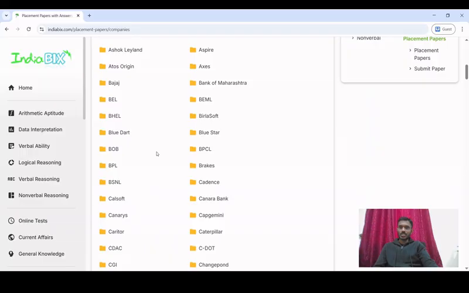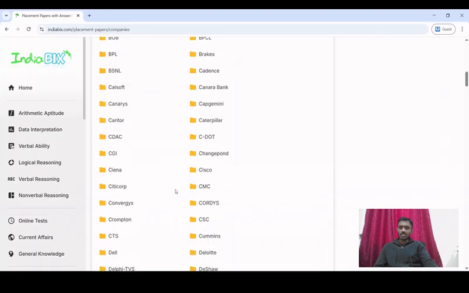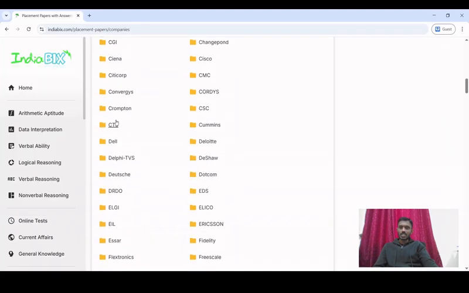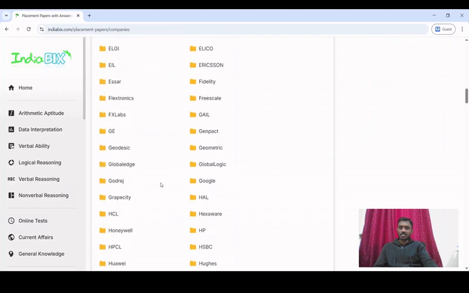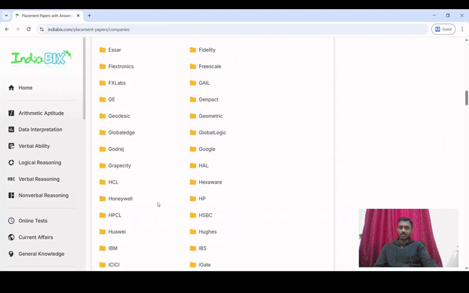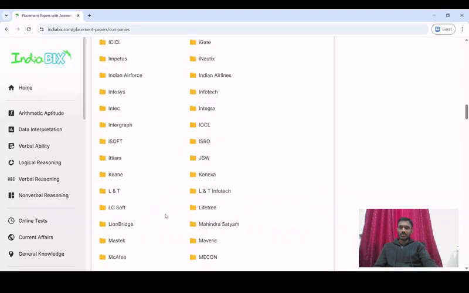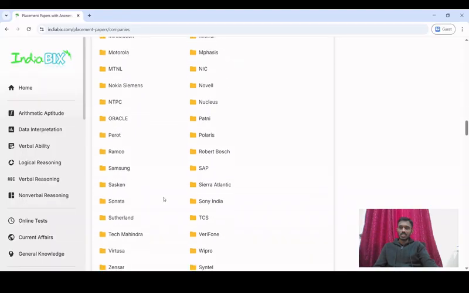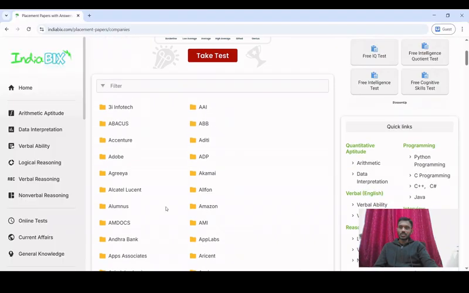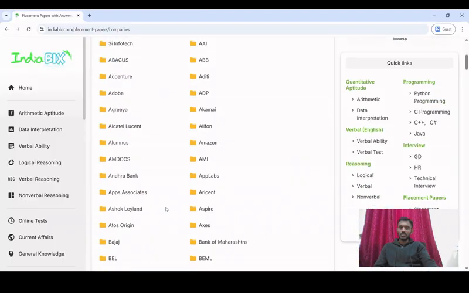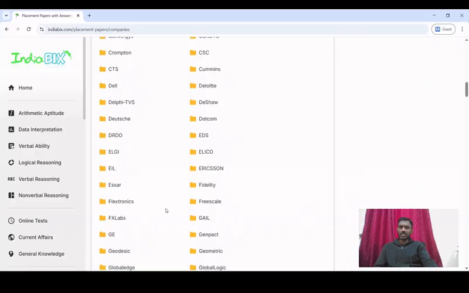It also includes government companies like BEL and BSNL, and IT companies like CTS and TCS, HCL, Hexaware, Honeywell, IBM. Infosys you can also see here. So this is a very good website where you can find question papers and relevant information.